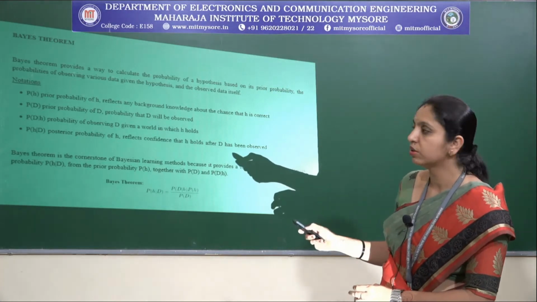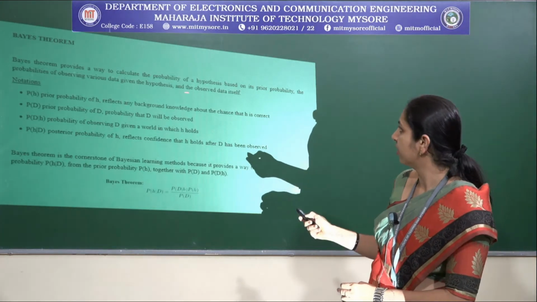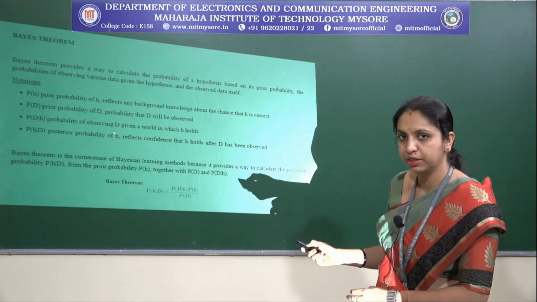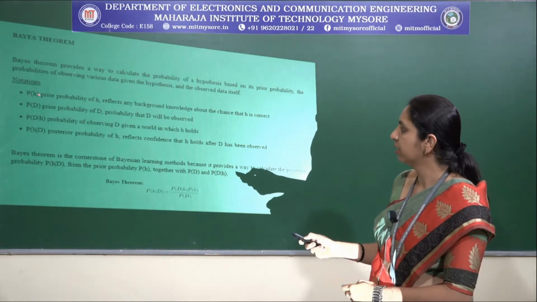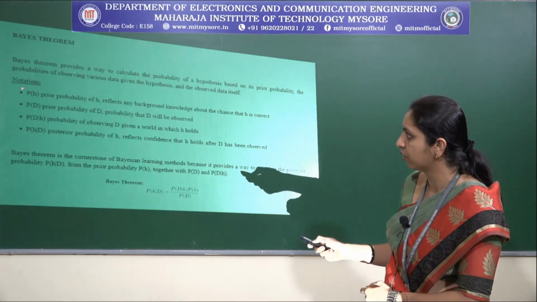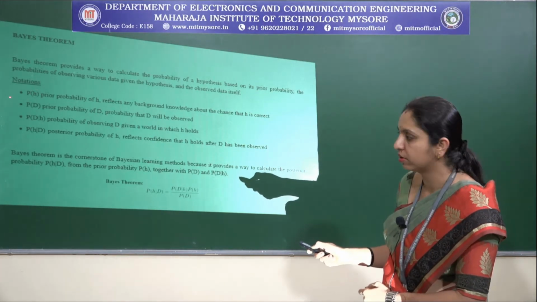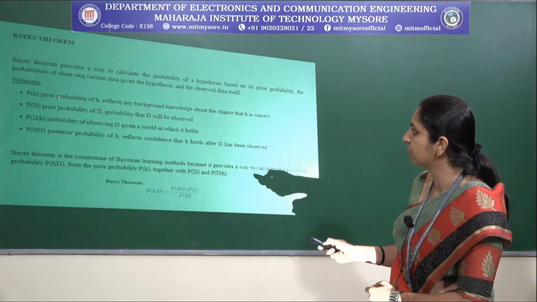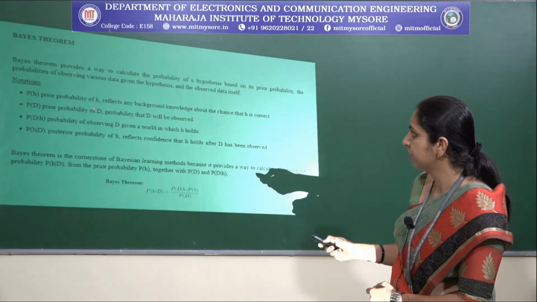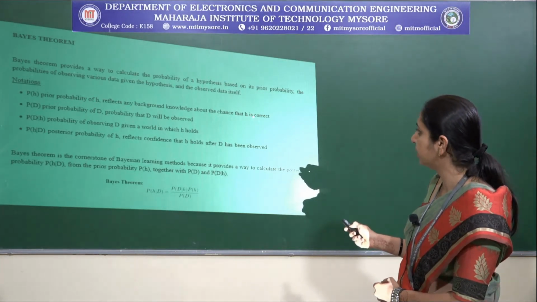So we should also find out the probabilities of observing various data given the hypothesis, and the observed data itself. And these are some of the notations which come in Bayes theorem. The first notation is P of H, the probability of the hypothesis. The probability of this hypothesis, P of H, is nothing but the prior probability of H. It reflects any background knowledge about the chance that H is correct.